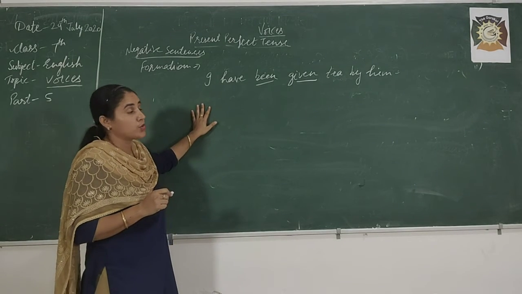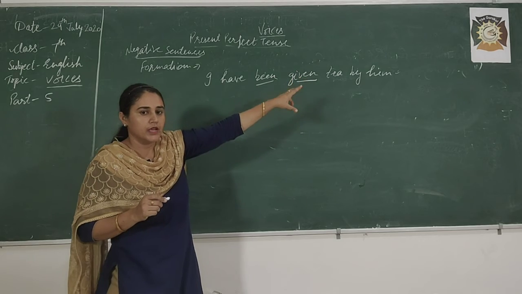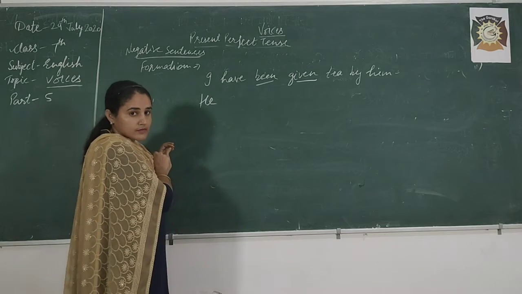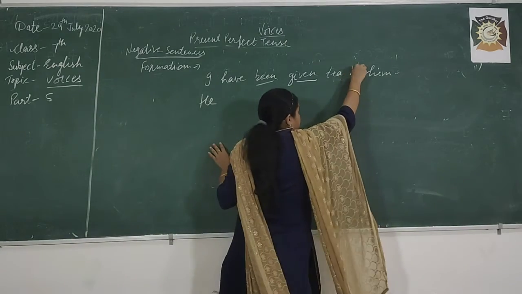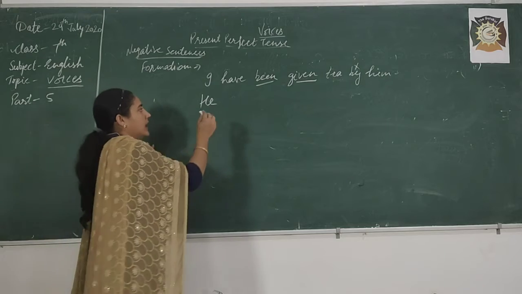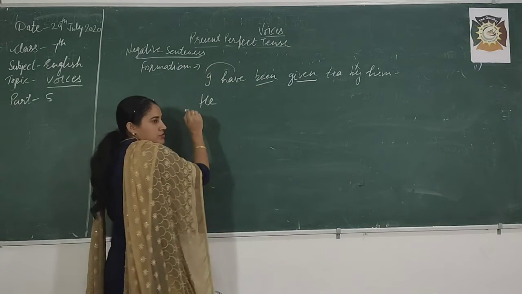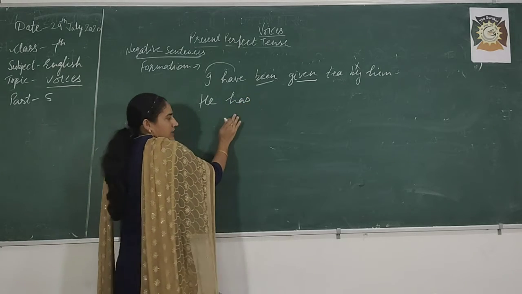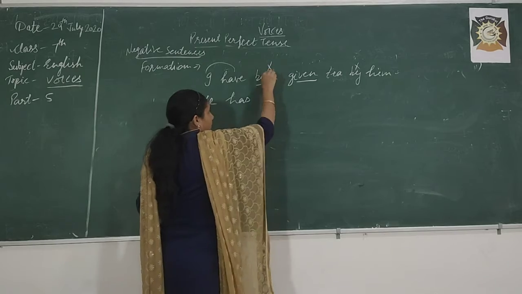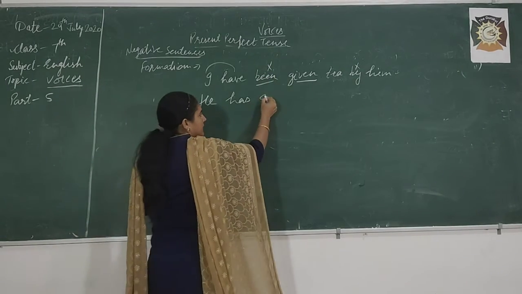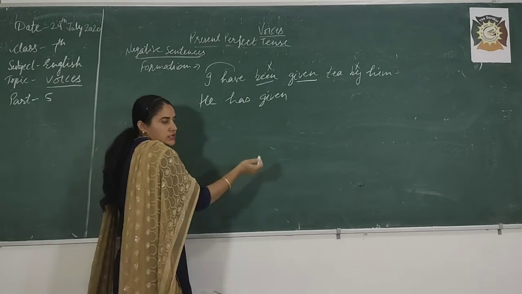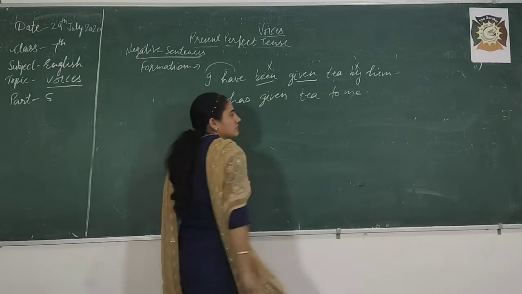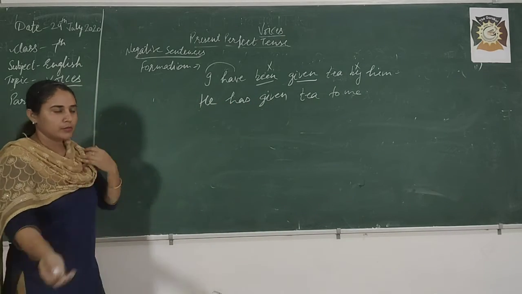Now we have to change into active voice. Firstly, by him. Him objective case, subjective case, he. By is crossed in active voice, right? He. Then have is used according to I. With he we have to use has. He has. In active voice we will cross been. He has given what? Tea. We have to use to, me. Okay. One more example like this.